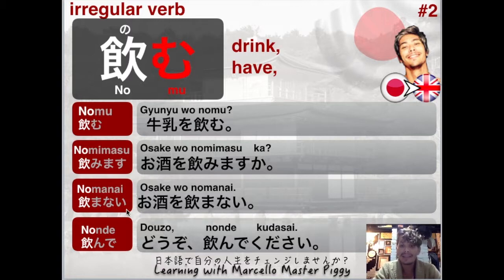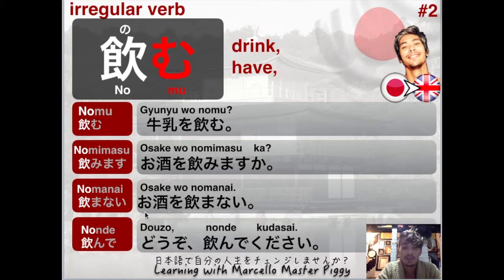Now, let's have a look at the negative form, which, remember, needs the nai at the end. In a regular verb, you just change the last hiragana for nai. However, in this irregular one, we need to change the mu again. We keep the m, but add an a to it. Mami mu me mo, so mu becomes ma, okay? So we change it to the a, and then add the nai. So it becomes nomanai, nomanai, okay? Nomanai is to not drink.